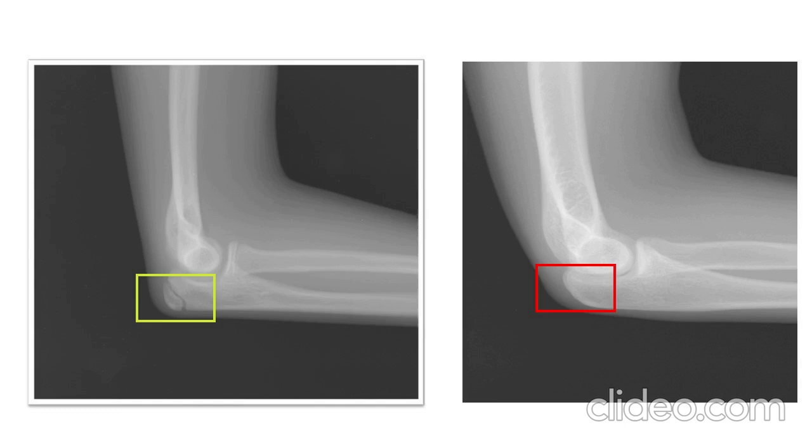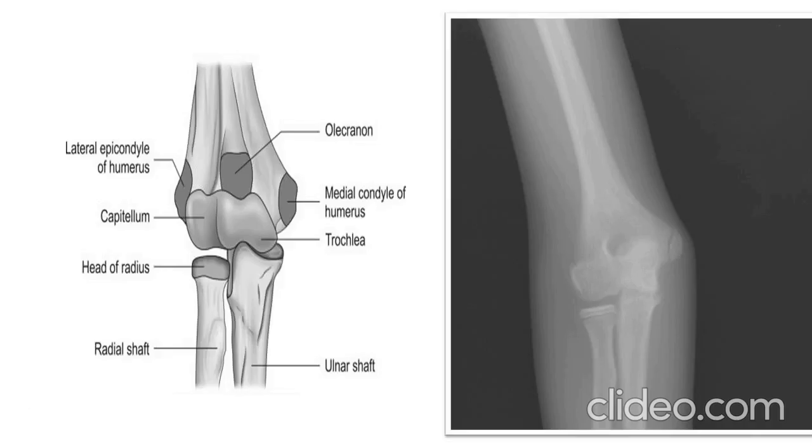The olecranon process ossification center appears at the age of 9 years and fuses between the ages of 14 to 16 years. The person in the left X-ray is more than 9 years old and less than 16 years old, and the person in the right X-ray is older than 16 years. See, these are the ossification centers around the elbow joint you should know.